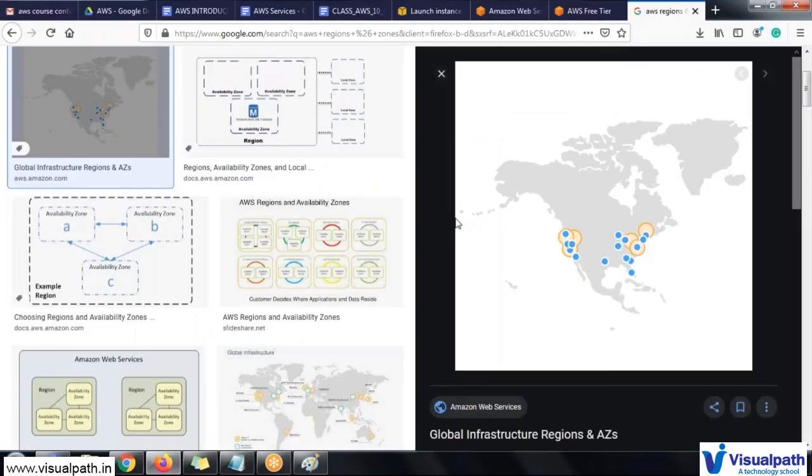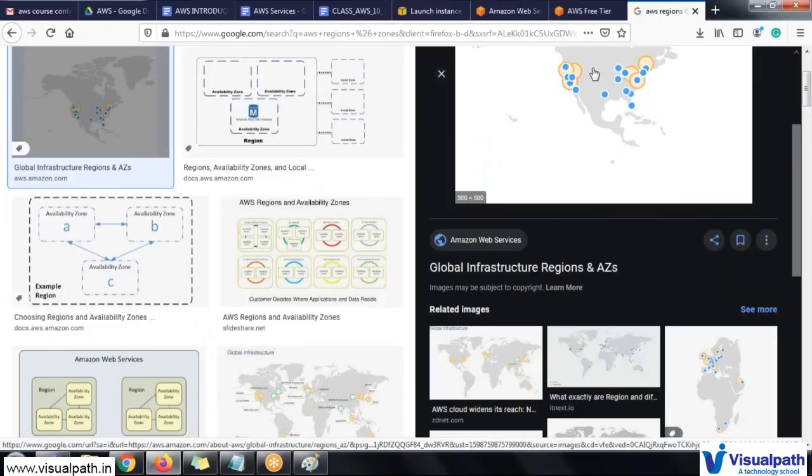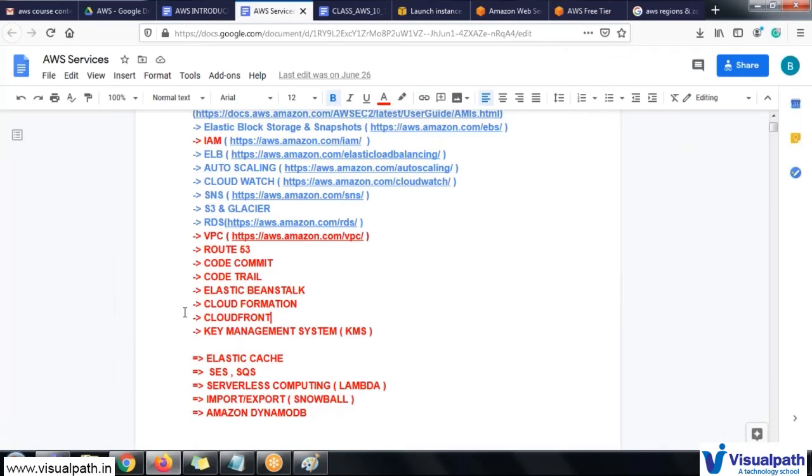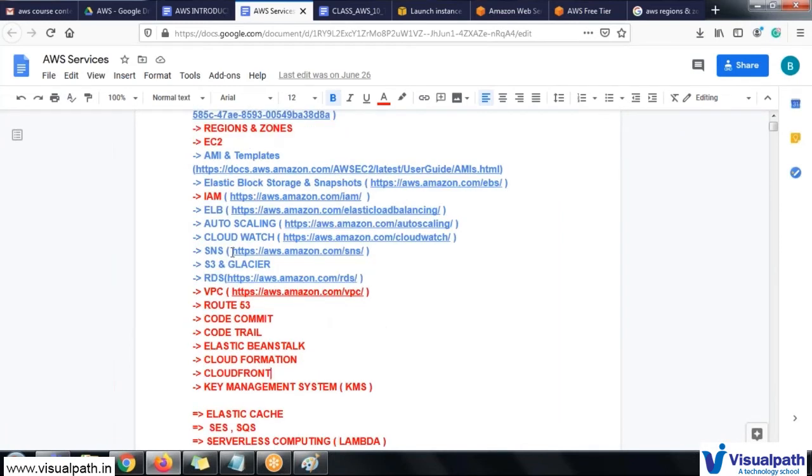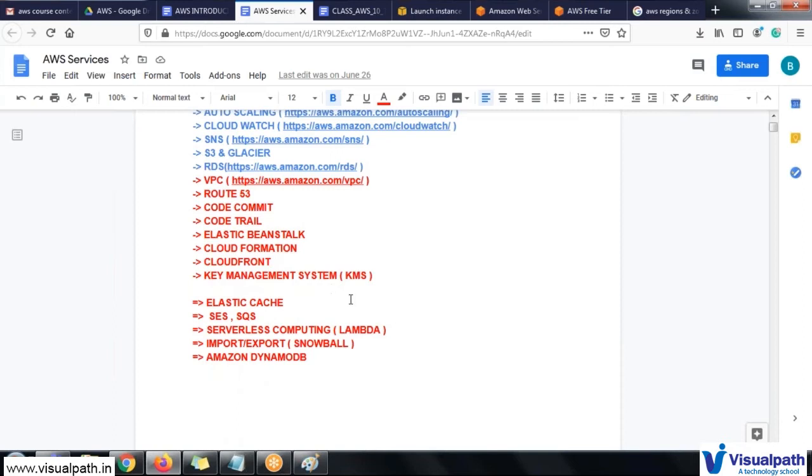If you want to access an application from one region to another region very fast and very frequently, you're going to use a service called CloudFront. I'm going to explain what exactly CloudFront is, how to create it, and how to achieve it. And there is a key management system, so there will be different kinds of keys for security purposes. I will explain how to manage the key management system.